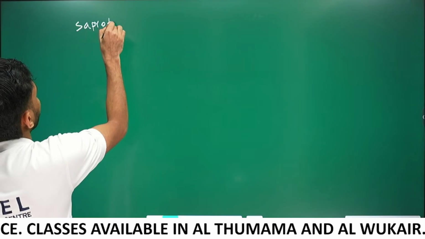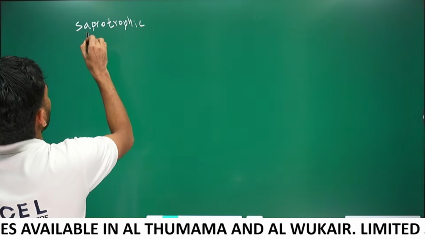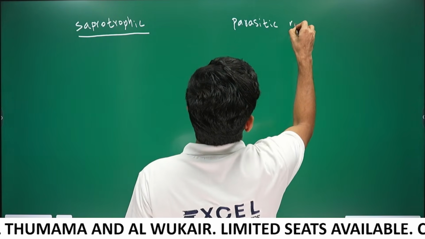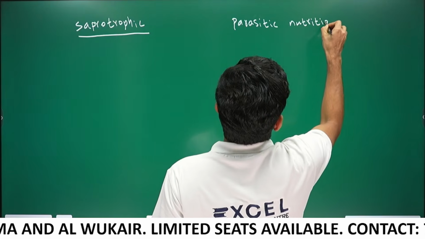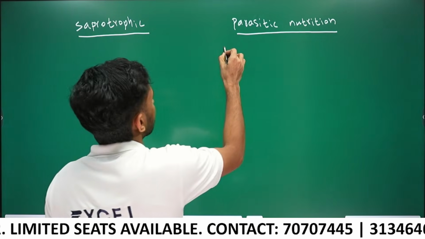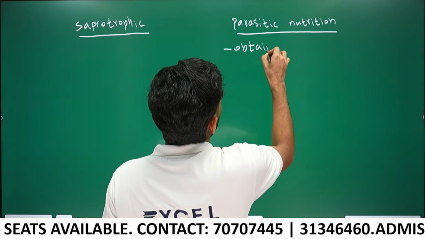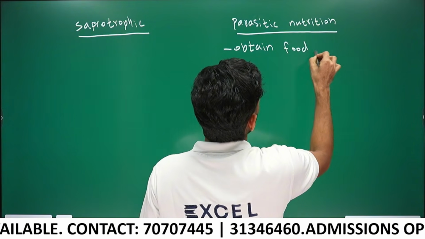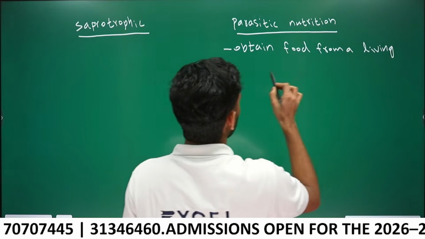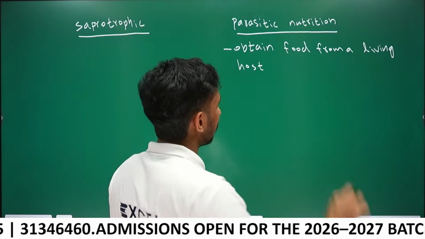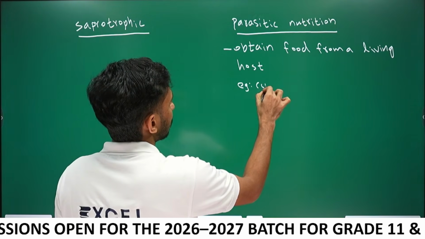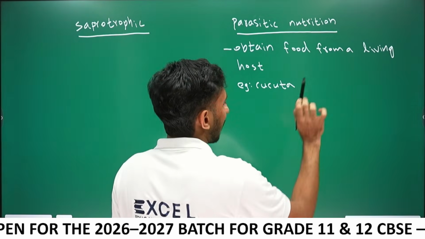Parasitic nutrition is shown by parasites, right? Parasites obtain food from a living host. For example, Cuscuta is a parasitic plant, called amarbel in Hindi.